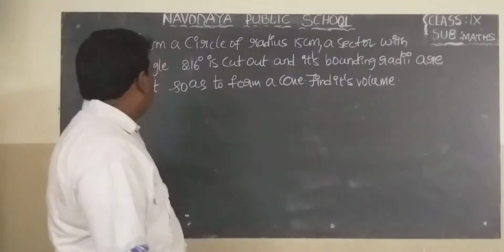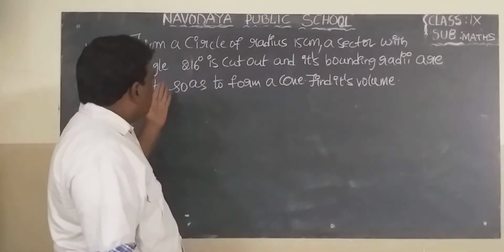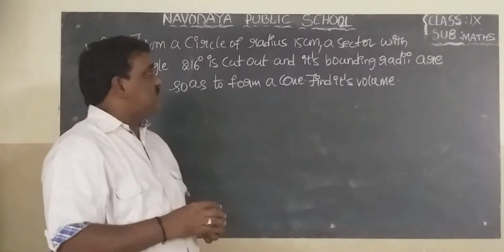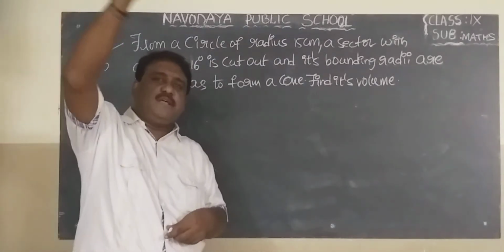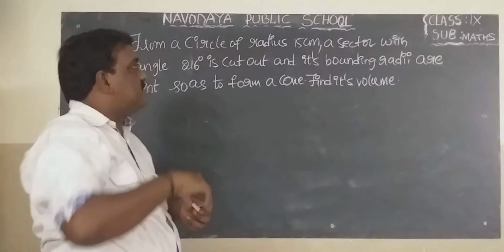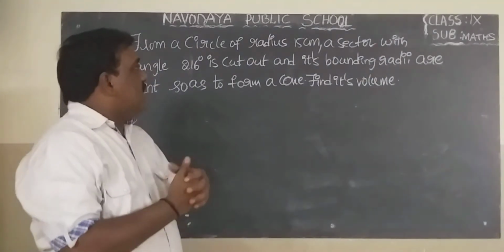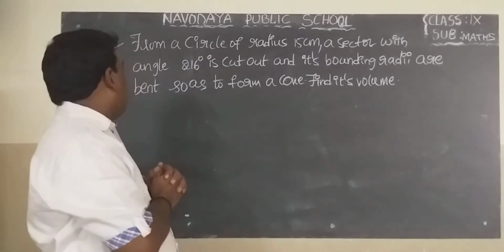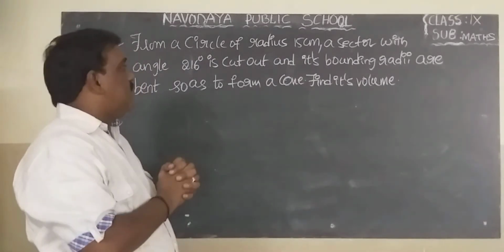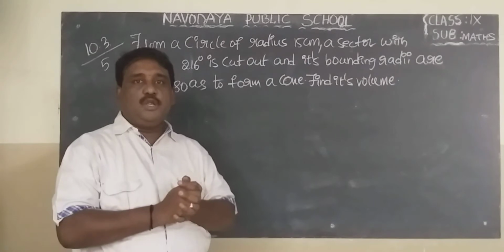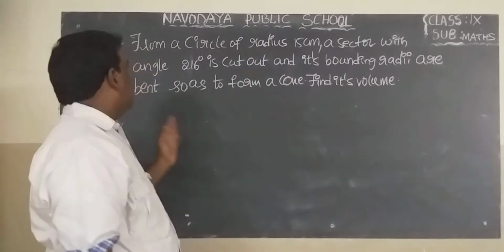What is problem number 5 in 10.3? From a circle of radius 15 centimeters, a sector with angle 216 degrees is cut out and its bounding radii are bent so as to form a cone. Find its volume. Read the problem again.